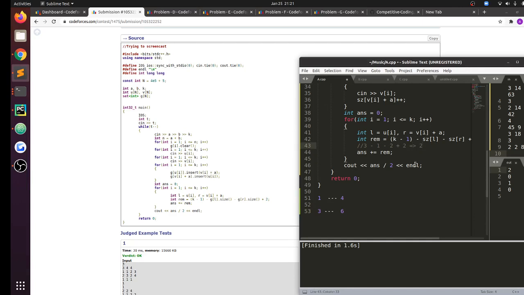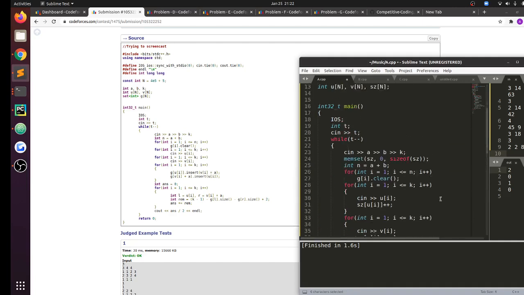So I do this for every edge, and because every edge has been counted twice. So, like suppose I'm considering 2 to 5, and I pair it with 1 to 4. But when I was at 1 to 4, I also counted 2 to 5, right? So basically, since a particular edge can be the left edge or the right edge, I'm counting it twice, so I divide the answer by 2, and that gives me the answer for the question.